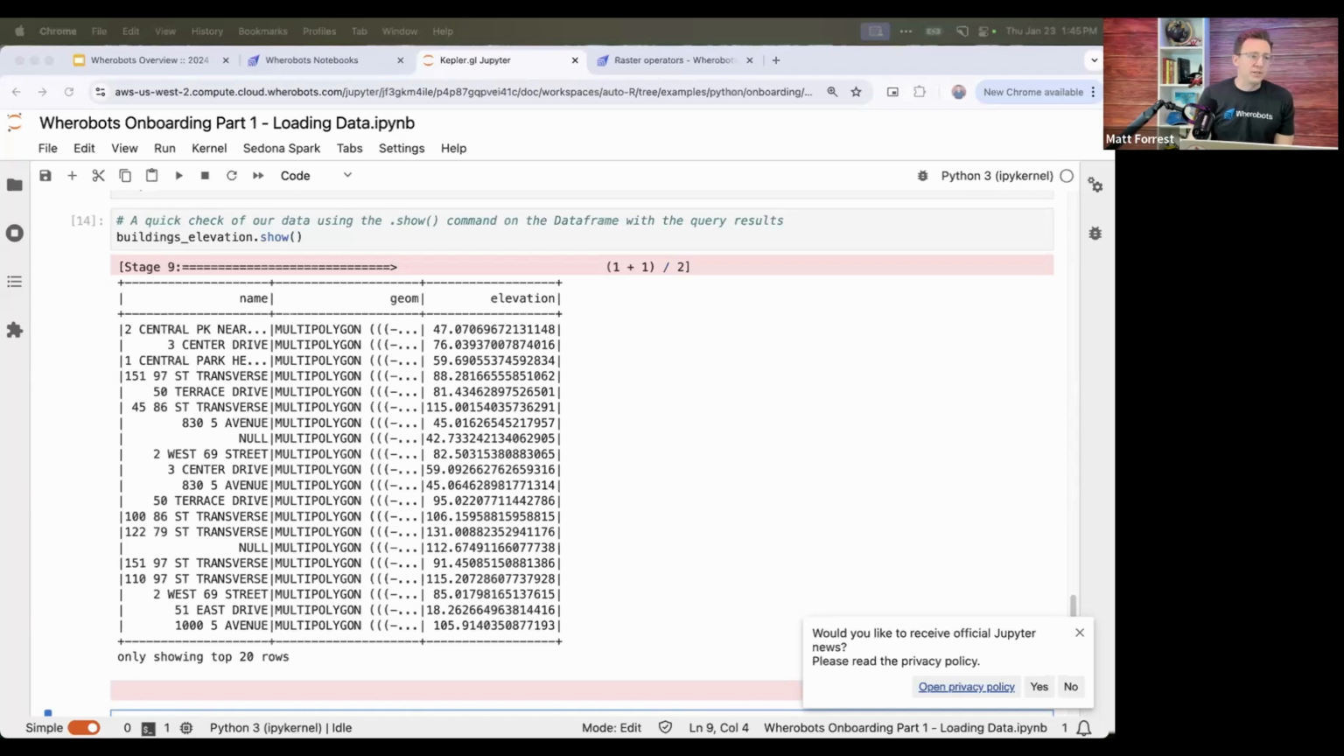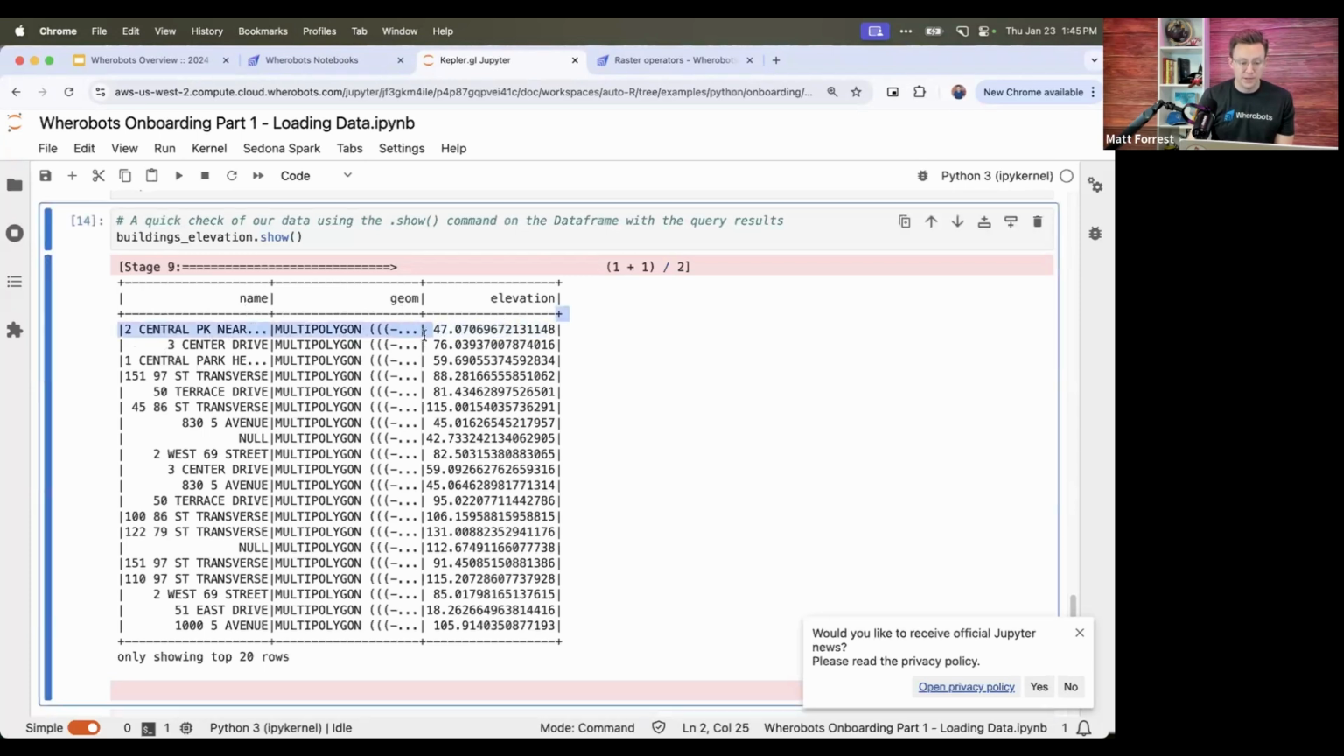Feel free to keep dropping any questions in. But as you can see here, we now have our elevation, our data set has returned. So you can see here, I have my 3 columns that I've defined. We have the elevation here, the building name, which is basically the address of the building, and then the geometry.